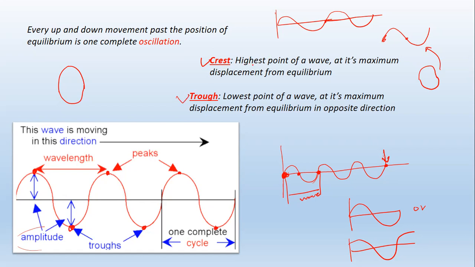Now, what is a crest? A crest is the highest point of a wave at its maximum displacement from rest position or from equilibrium. That is what you call the crest. The trough, which is these points over here, is the lowest point of a wave at its maximum displacement from equilibrium in the opposite direction, which is this. I hope everything was clear.